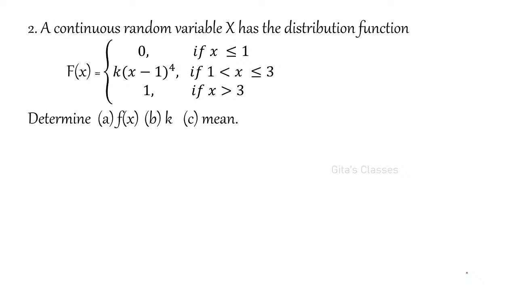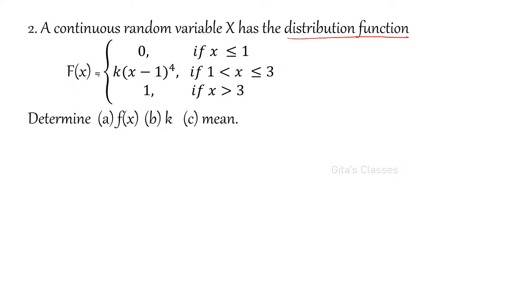Next question is a different question. Listen, all of you. A continuous random variable capital X has the distribution function, that means CDF, cumulative distribution function or just distribution function, given by capital F of x.